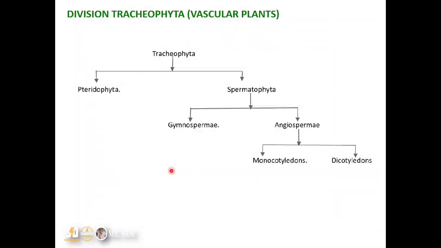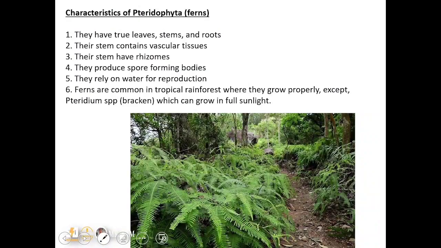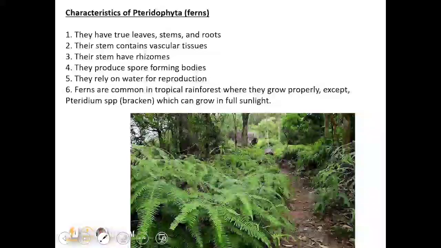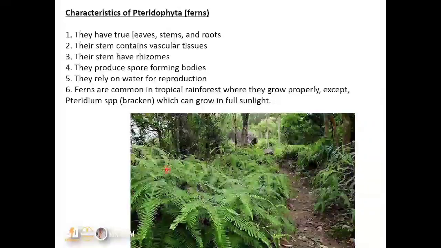So let us now go on further and discuss the Tracheophyta and their various divisions. The first division of the Tracheophyta are the ferns, the seedless plants. Let's look at their general characteristics. They have true leaves, true stems, and true roots. Their stem contains vascular tissues, meaning they have xylem and phloem, and their stem has rhizomes. They produce spore-forming bodies, and they rely on water for reproduction. So the ferns are a typical example of seedless plants.